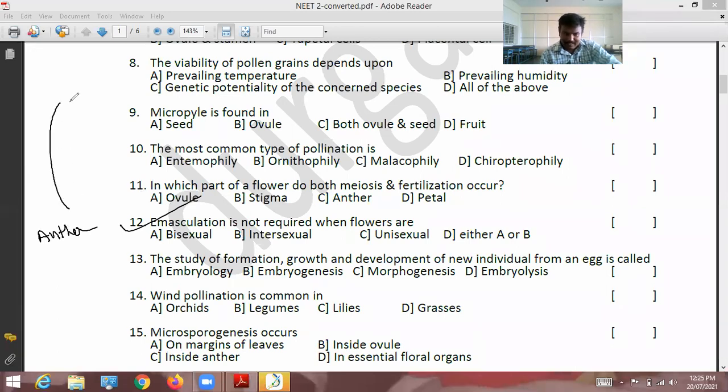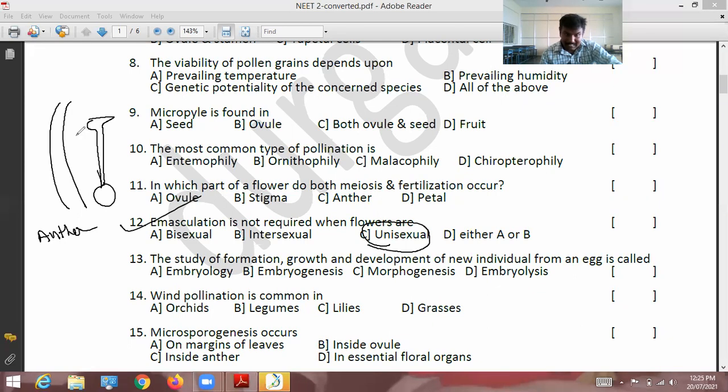See, this is called the stamen. Here a bilobed structure is there; this bilobed structure is called the anther. When this anther is removed, that is emasculation. Emasculation is not required when the flower is unisexual. Then what is required? Here the stigma will be there.